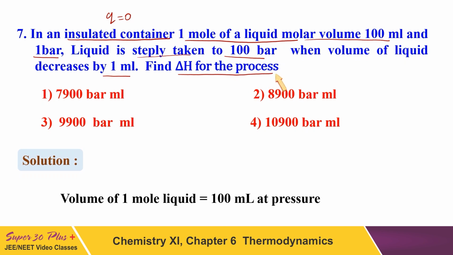For this process, if you apply the law of thermodynamics, first you calculate the change in internal energy and then you calculate the change in enthalpy. Your answer will come in terms of liter atm or bar ml. It will be 8900, because the volume of 1 mole of liquid is 100 ml at the pressure. So the change will be 8900 bar ml. And second will be the right answer of this question.